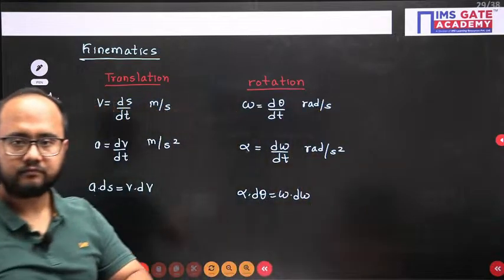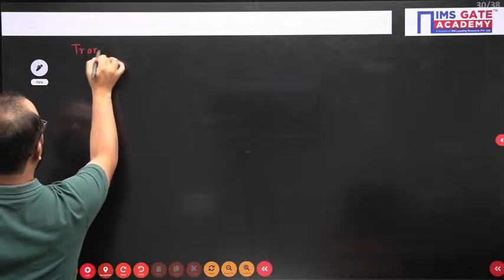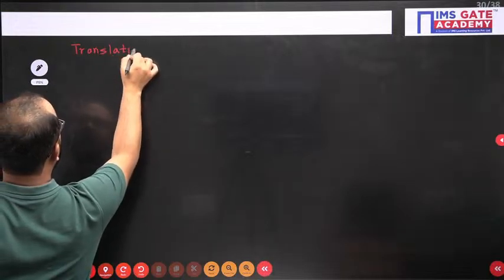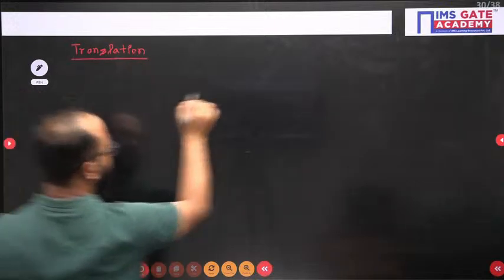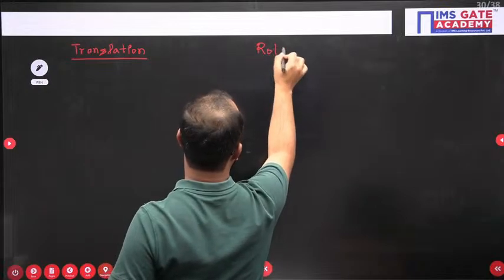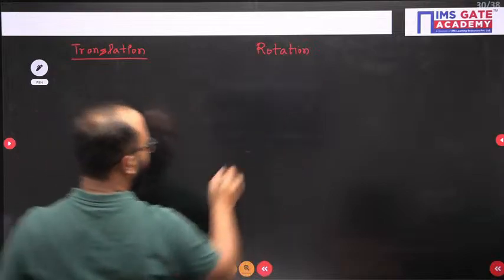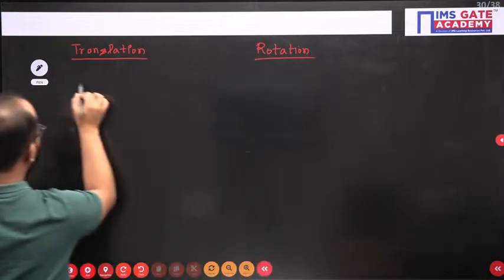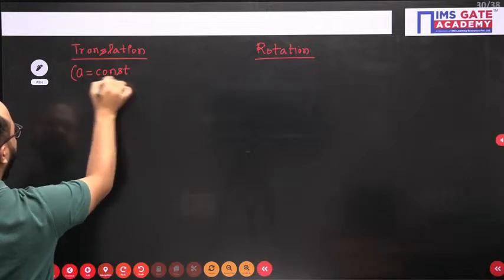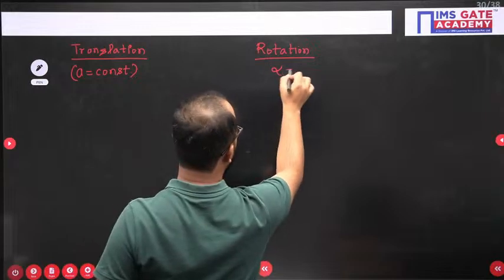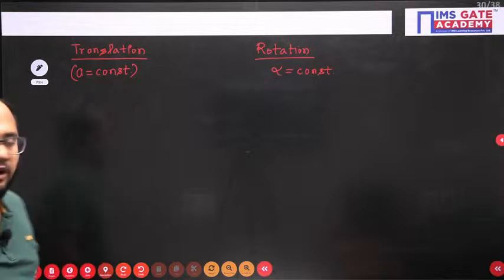Now, this is clear. Next, again, first we will write for translation, and then parallelly we will write for rotation as well. Now, let's suppose the linear acceleration is constant here, and the angular acceleration is constant here. So, how will we write the equations of motion?